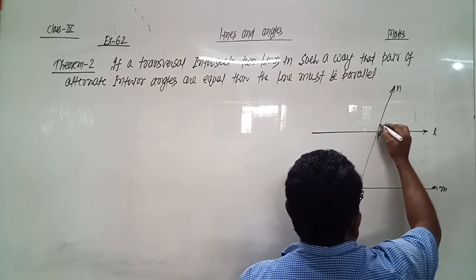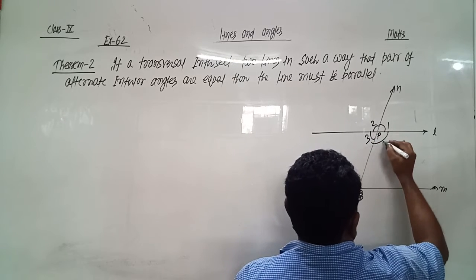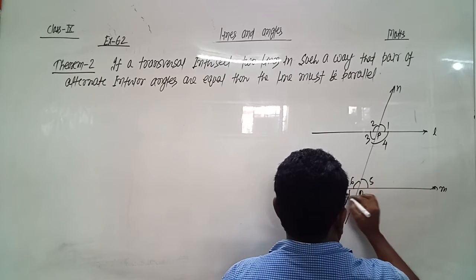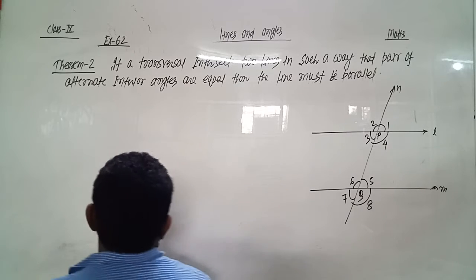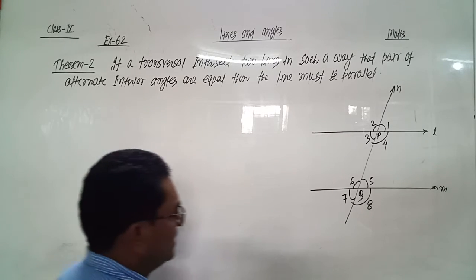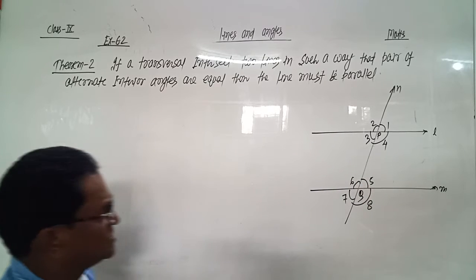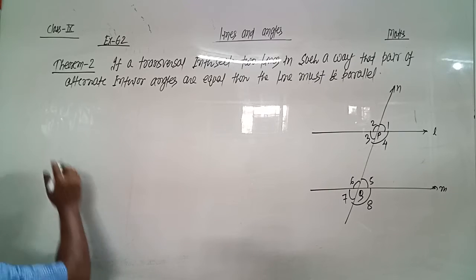Let the angles be 1, 2, 3, 4, 5, 6, 7 and 8. Alternate interior angles are equal means angle 3 equals angle 5, angle 4 equals angle 6. Then we have to prove that the lines are parallel.